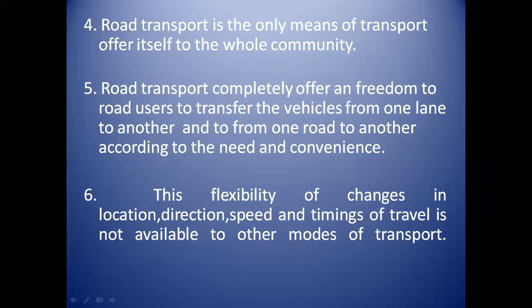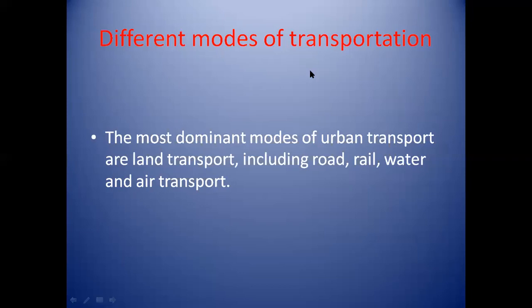Then fourth characteristic is road transport is the only means of transport which can be offered to the whole community. Then fifth characteristic is road transport gives complete freedom to the user for traveling. The flexibility of changing location, direction, speed and timing of travel is not available in other modes of transportation.